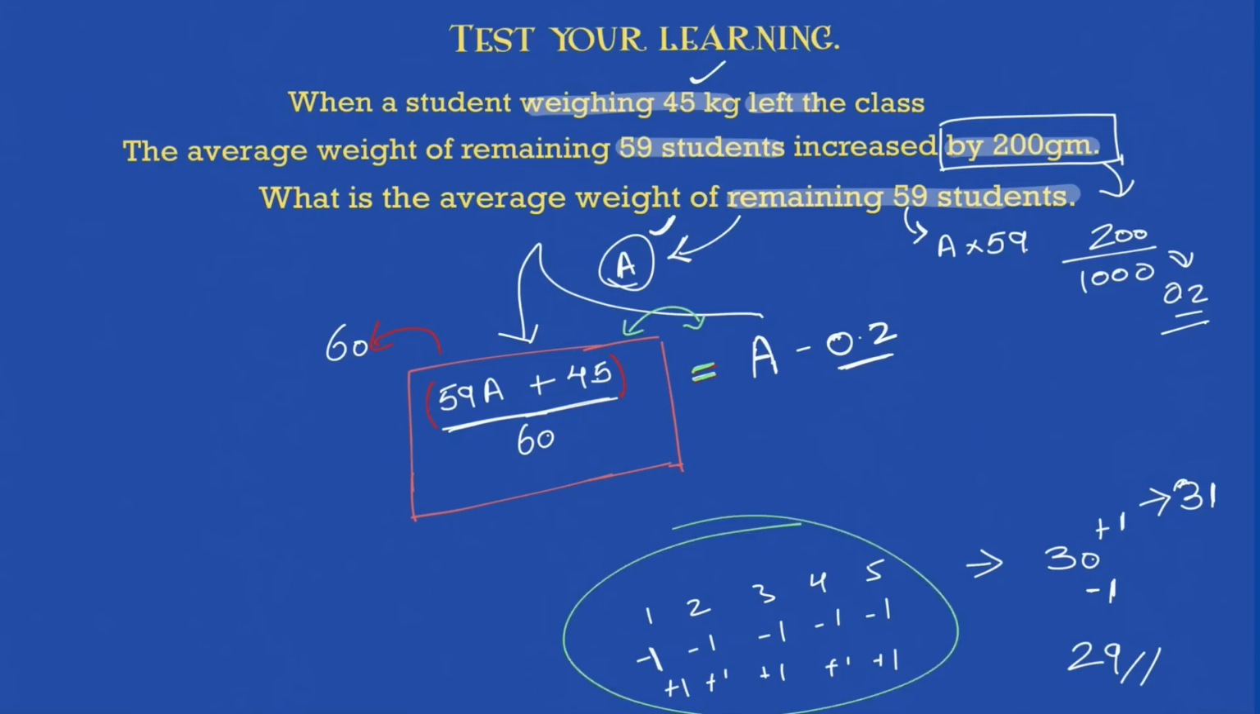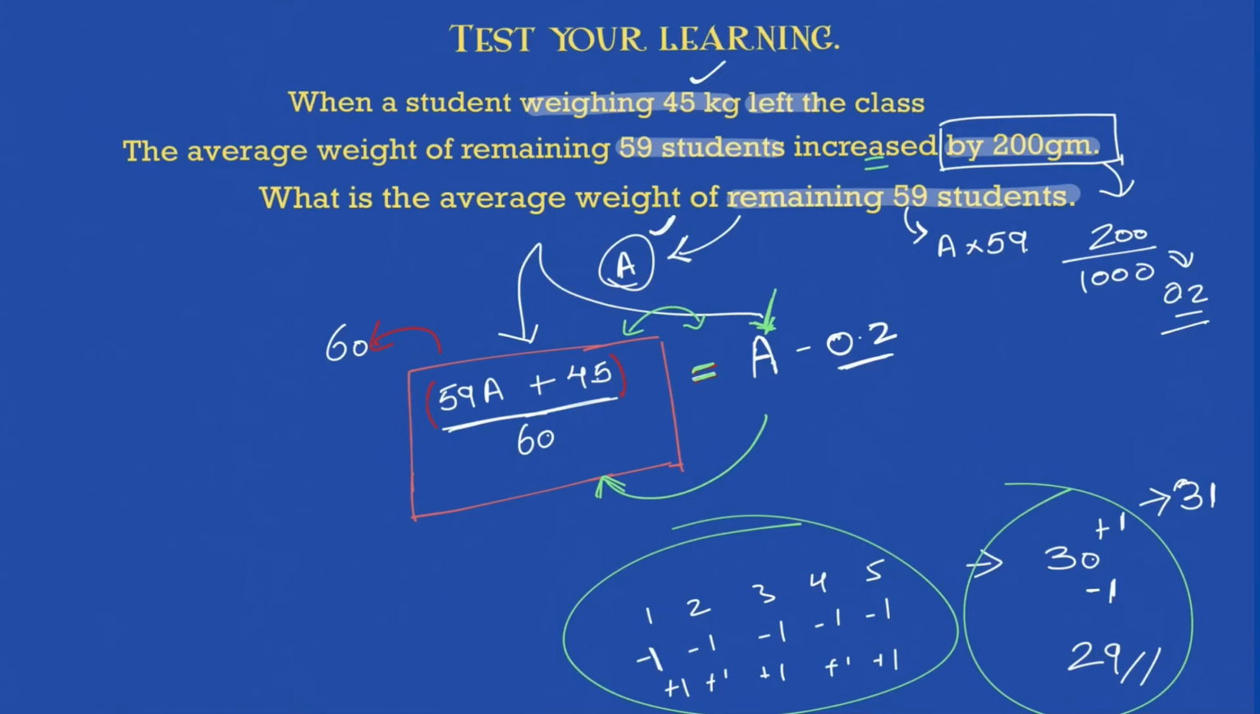This is the logic. If you add 0.2, because it is being increased, and you get this, so whatever was the average, you added 0.2 to that. Now take out 0.2 from that. So that will be nothing but my original average when I had 60 students. Okay, now just solve this.